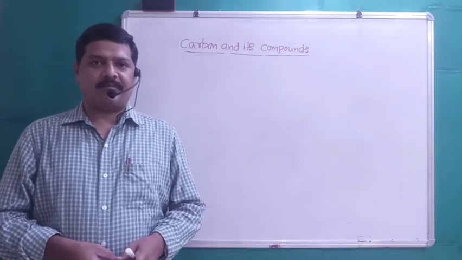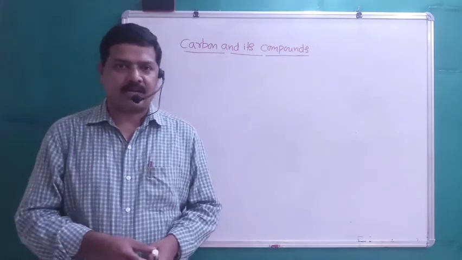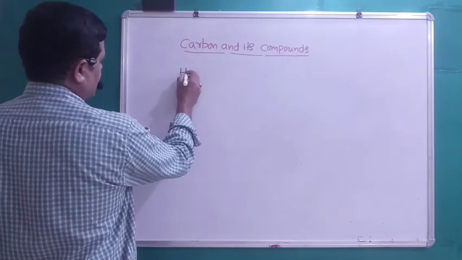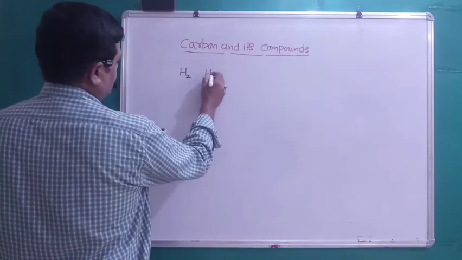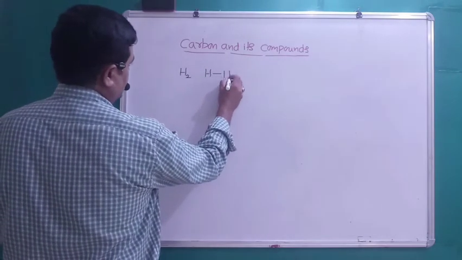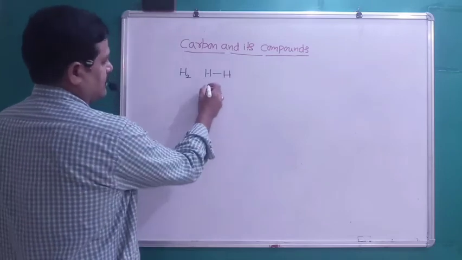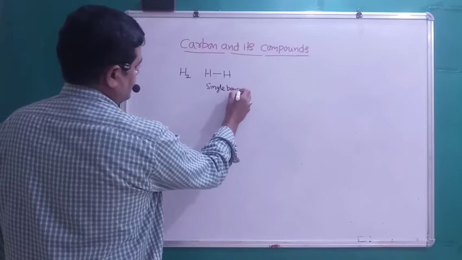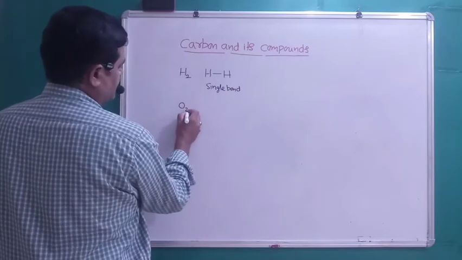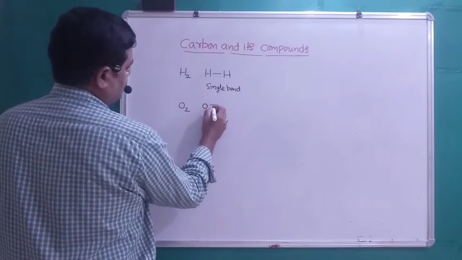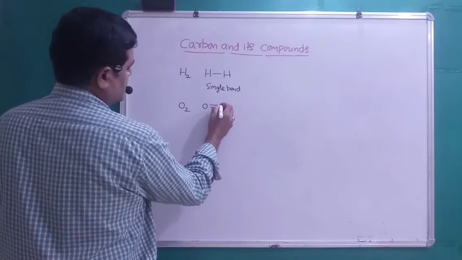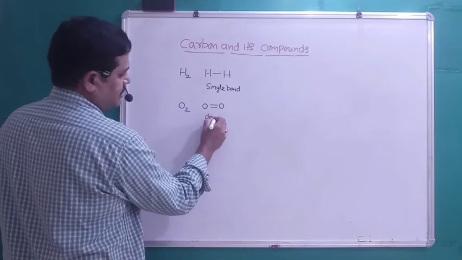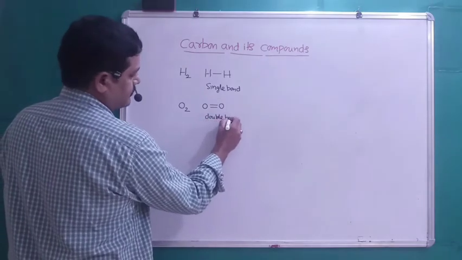When one pair of electrons is shared between two atoms, like in the hydrogen molecule we discussed in the earlier class, where one pair of electrons is shared between two hydrogen atoms, that is called a single bond. In the oxygen molecule, two pairs of electrons are shared between two oxygen atoms, which is called a double bond.